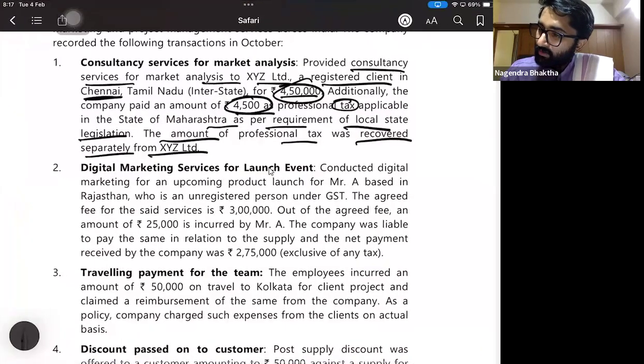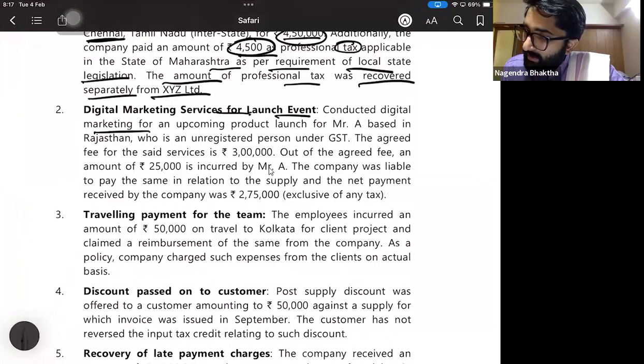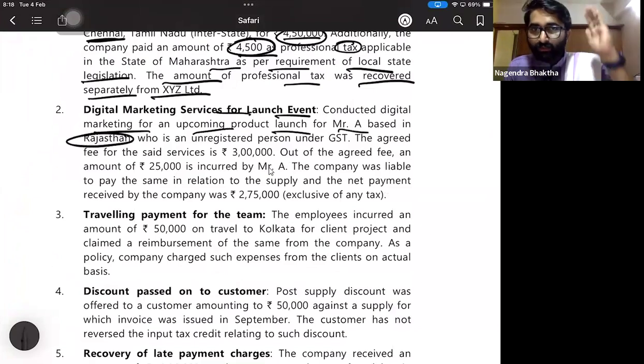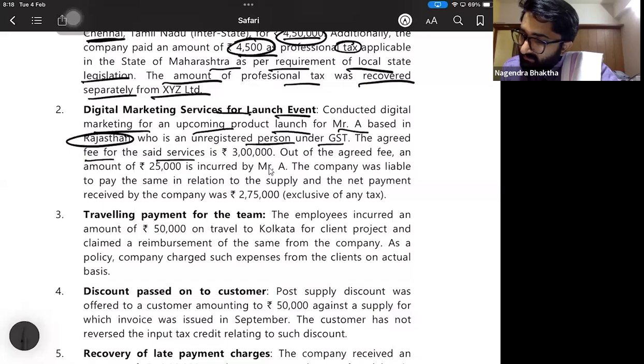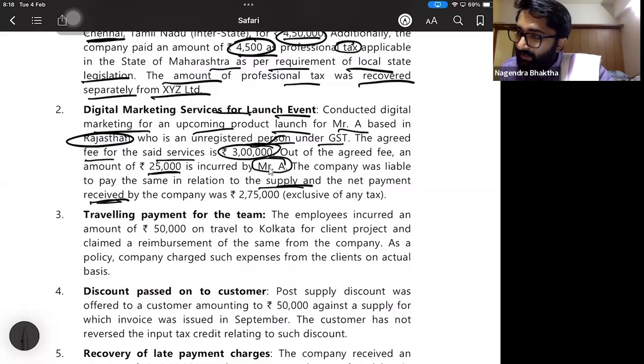Digital marketing services for launch of event. Conducted digital marketing for an upcoming product launch for Mr. A based in Rajasthan. From Maharashtra to Rajasthan, again IGST. Who is an unregistered person under GST. The agreed fee for the said services is 3 lakh. Out of the agreed fee, an amount of 25,000 is incurred by Mr. A. Who is Mr. A? The recipient. The company was liable to pay the same in relation to the supply, and the net payment received by the company is 2,75,000.